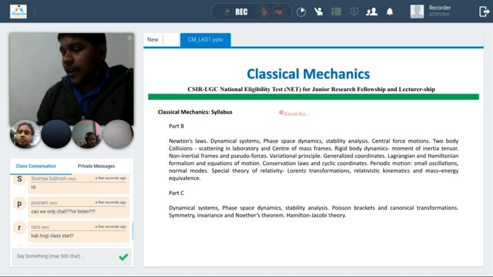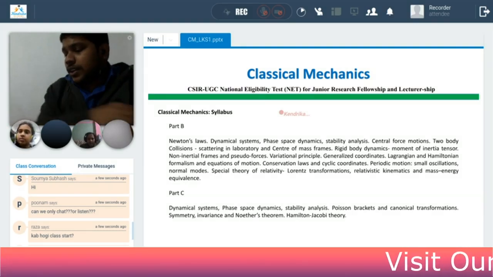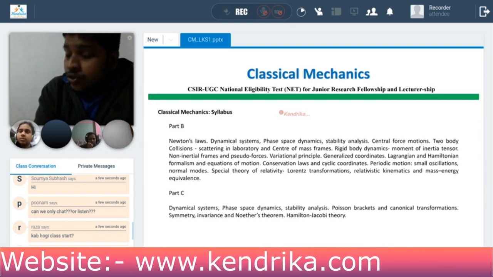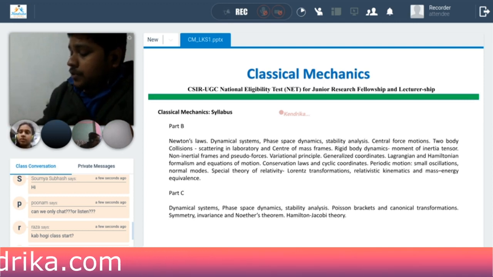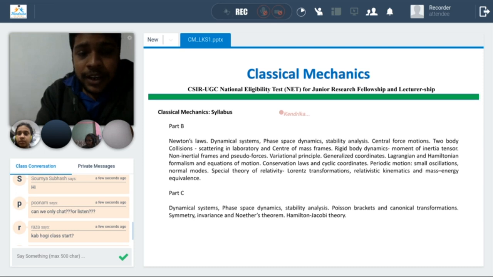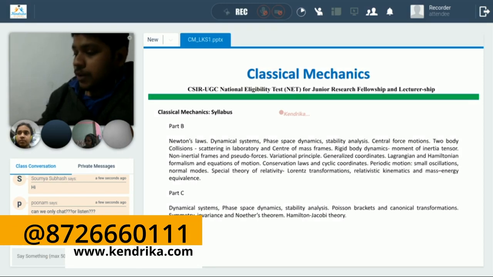So basically, I wanted to tell you today that there are a few topics. We have part B and part C. In part C, there are a few topics which are common in part B and part C both, and a few topics which come in part C only. So nuclear and particle physics, condensed matter physics, and atomic and molecular: these three topics come in part C only. So you can expect 3 or 4 long questions from this part. Basically, part C carries 30 questions. Out of 30, you have to attempt 20 questions.